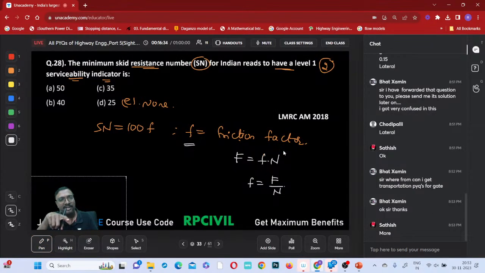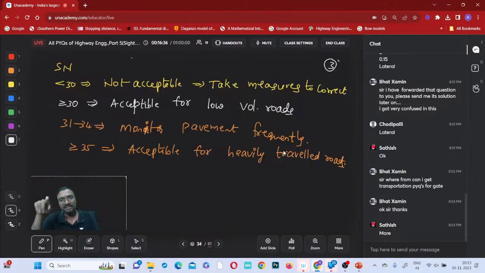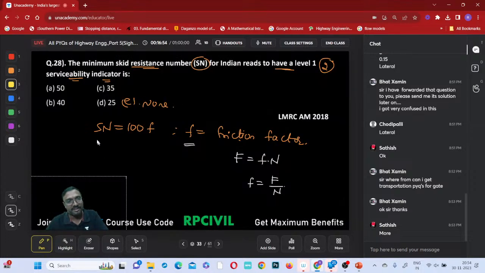Among them, level 1 is mentioned. What is the meaning of level 1? It is the top category, among the first, second, third or fourth category. Top category means higher loads or lesser loads? Higher loads. So greater than or equal to 35 is the answer. Which one is the correct answer now? Option C will be the correct answer.